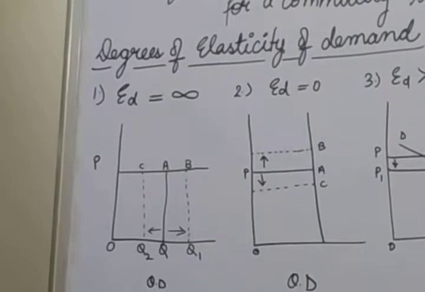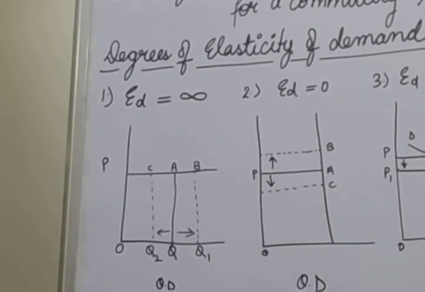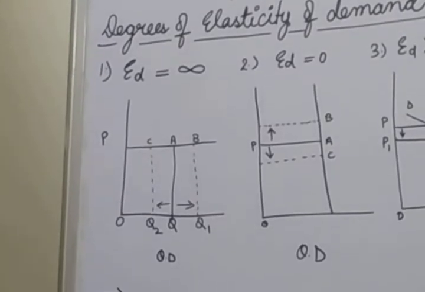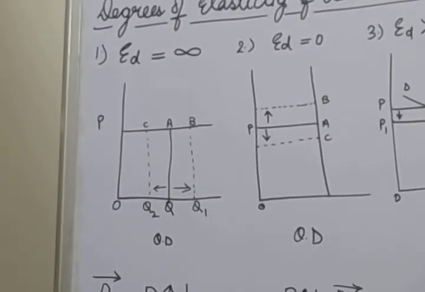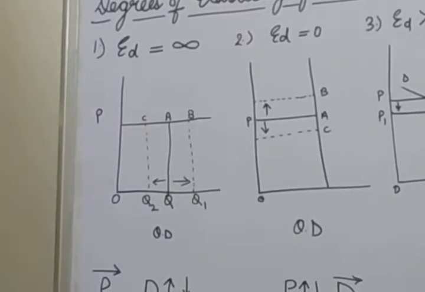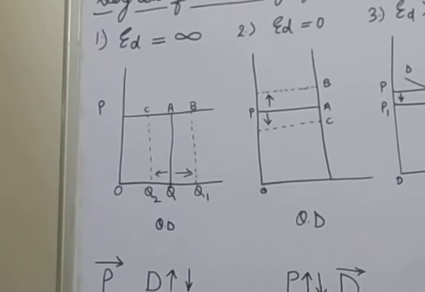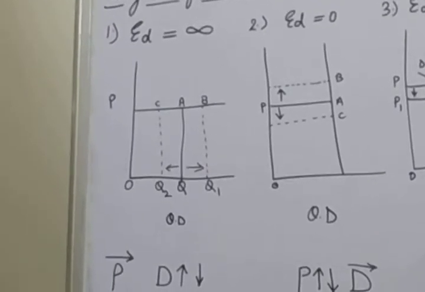Such a degree is also known as perfectly elastic demand. When the demand for a commodity rises or falls to any extent without any change, or with very little change, in its price, the demand for that commodity is said to be perfectly elastic.